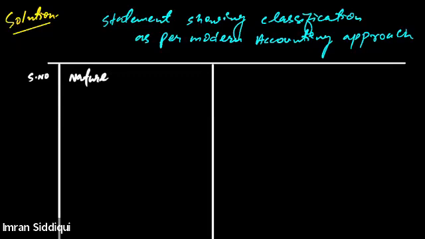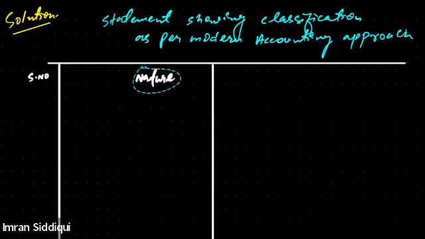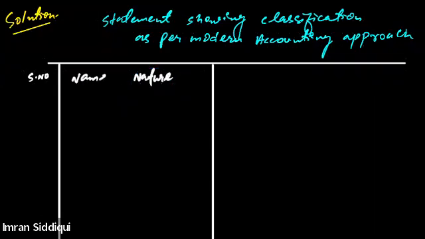Nature of account, then the name of account, nature of account, effect taking place, and on which side we will record the item.